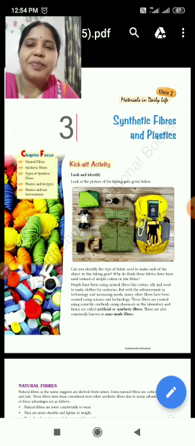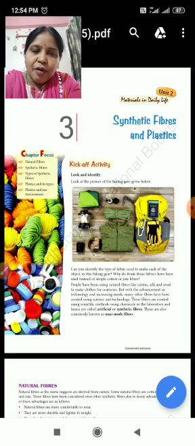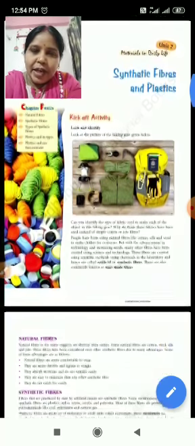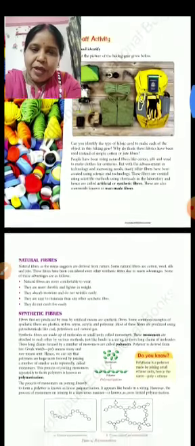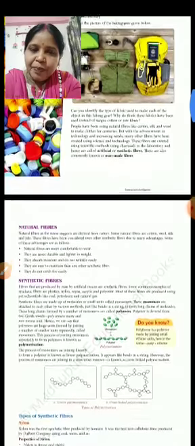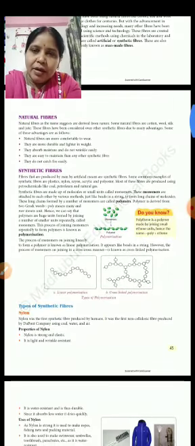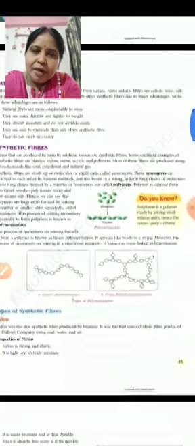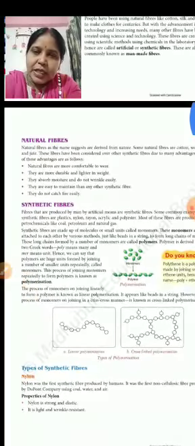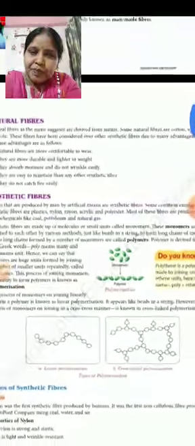First of all, what is fiber? Fiber is a thread-like structure which is used to make clothes or fabrics. Two types of fibers are there: natural fiber and synthetic fiber. Natural fibers are the fibers which we take from nature, that is, from plants or animals. For example, wool and silk.